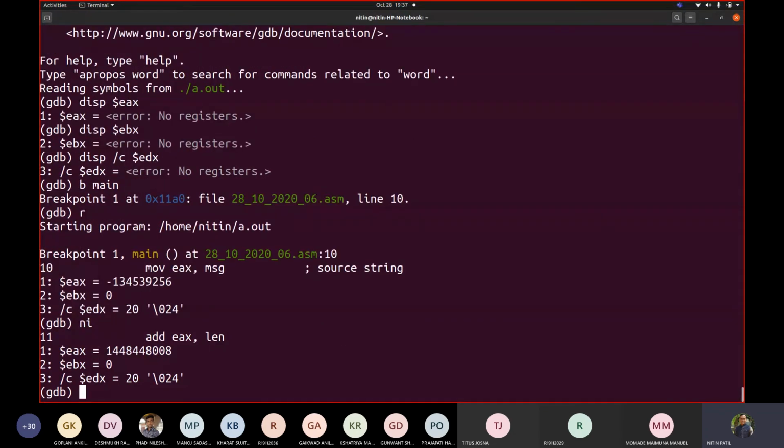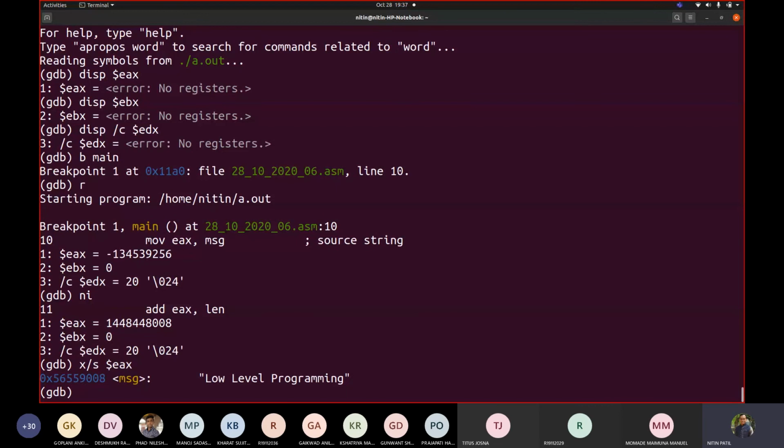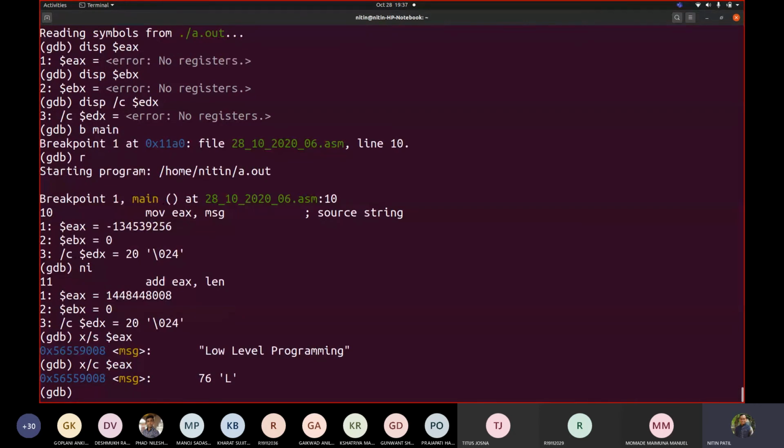Now see what we did first. We took the address of EX. If I write x/s, it shows me the string. If I write x/c, it shows me only one character. Fine. Now what is the EX value? EX contains 1448448008. What was the value of len? We counted something like 20, 21, 22, correct?